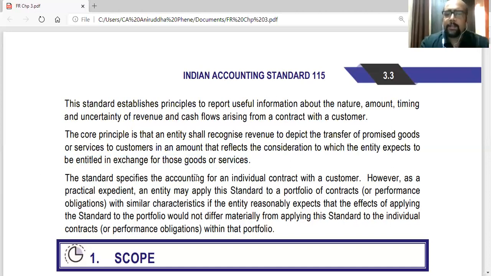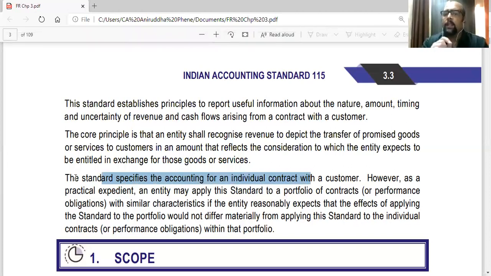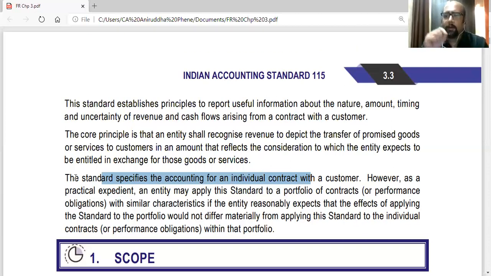So the standard specifies the accounting for an individual contract with a customer. So here we are dealing with individual contracts with an individual customer. However, there can be a case where we have entered into a series of contracts, or you can say a portfolio of contracts with a customer. The standard talks about one contract with one customer, but there are chances that we can enter into 5 contracts with the same customer. That is a portfolio of contracts. So this standard applies to that also.